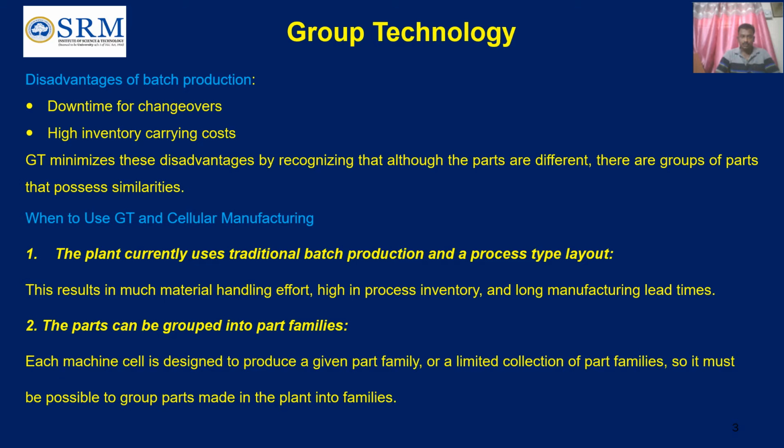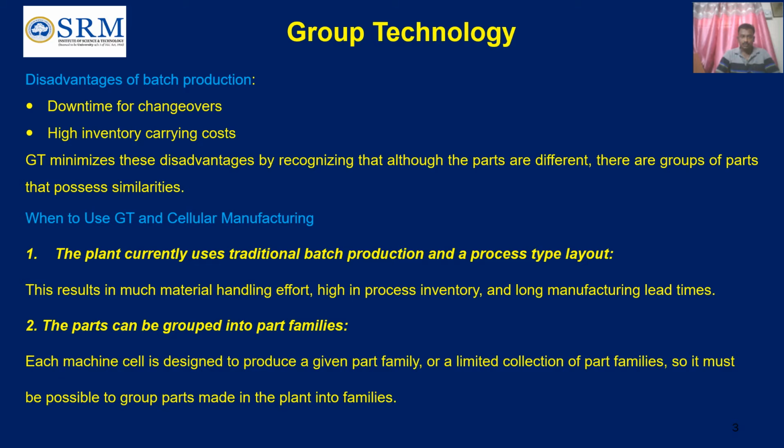Now let us see in which scenario we have to use group technology under cellular manufacturing. There are two cases. The first case is that group technology and cellular manufacturing can be implemented in a plant which currently uses traditional batch production and a process type of layout. This results in much material handling effort, high in-process inventory and long manufacturing lead times. This is an environment in which we can implement group technology to reduce these disadvantages.